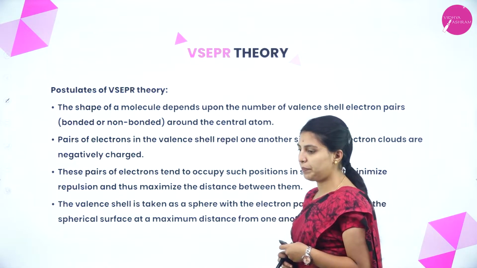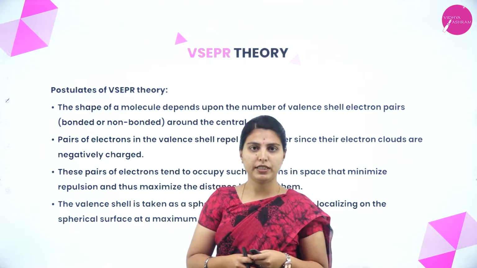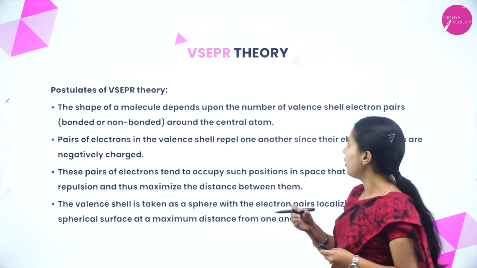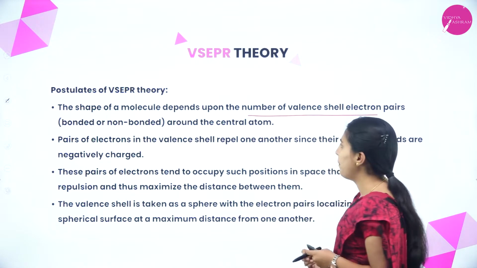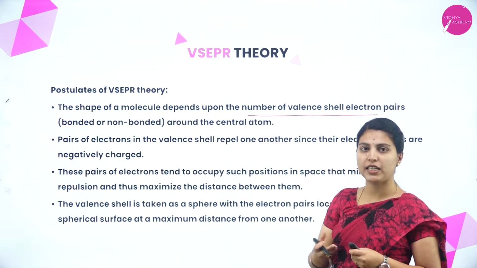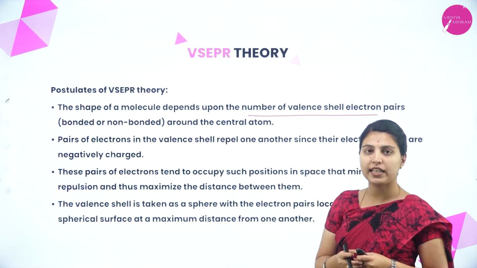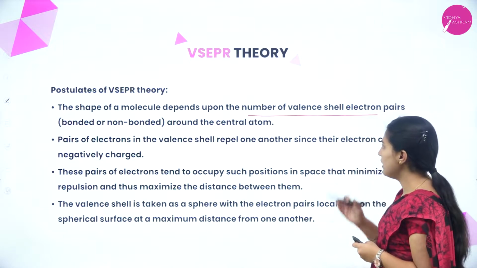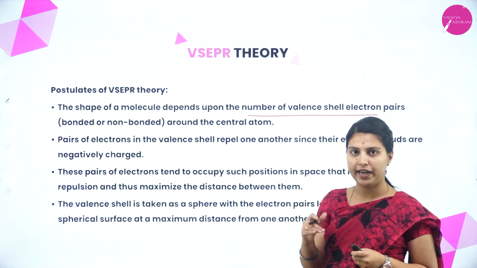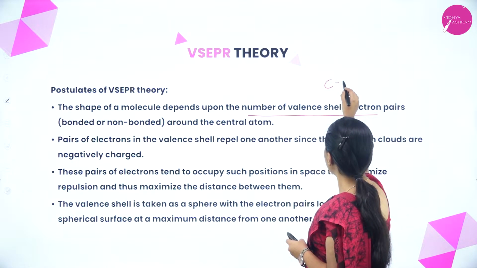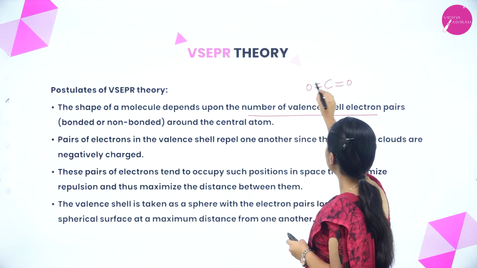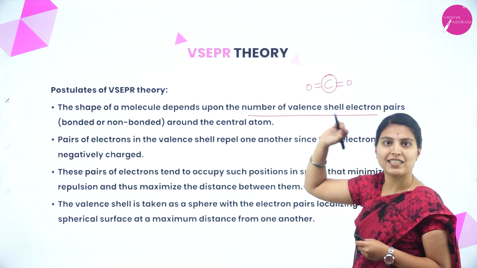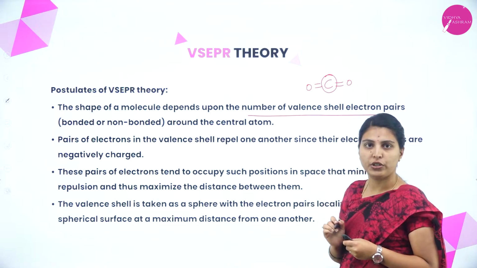Next, we'll see the postulates of VSEPR theory. The shape of a molecule depends on the number of valence shell electron pairs. We know what valency and valence shell electrons are. Valence electrons are the electrons present in the outermost shell of an atom, which are the valence electrons around the central atom. See, if it is carbon dioxide, CO2, this will be the central atom. This bond pair or this lone pair should be considered to know the shape of a molecule.